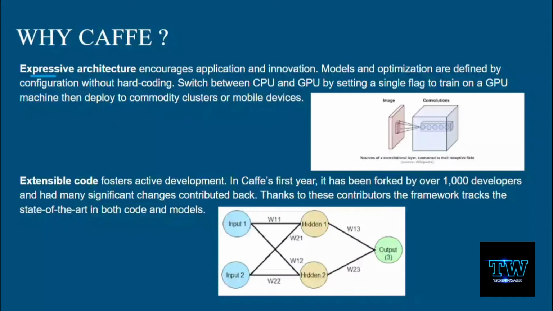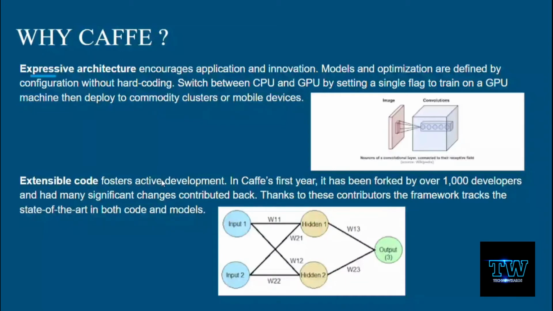So what does this mean? Generally, if we use the Caffe model, we can optimize the models without any hard coding, which means generally using it as a function or training a model, and we can use it in some other program. And then we can also switch between CPU and GPU. Say, for example, if you don't have much memory or storage in your CPU, you can switch to GPU by a single flag to train on the GPU machine, and then also you can deploy your product to your commodity clusters.